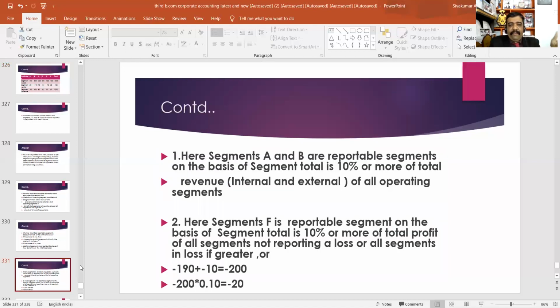That means segment F is also a reportable segment. Here, segment F is a reportable segment on the basis that segment total is 10% or more of total profit of all segments not reporting a loss, or of all segments in loss, if greater.